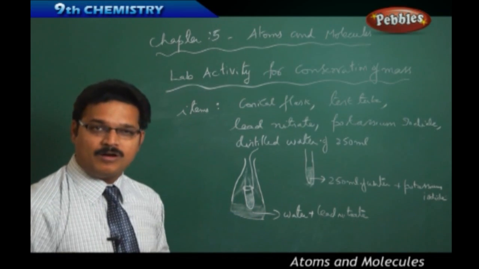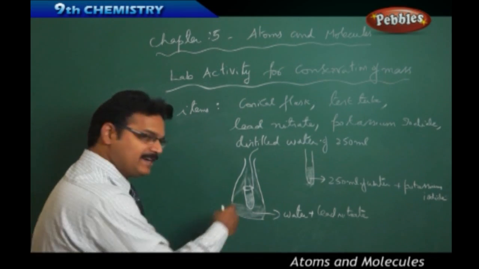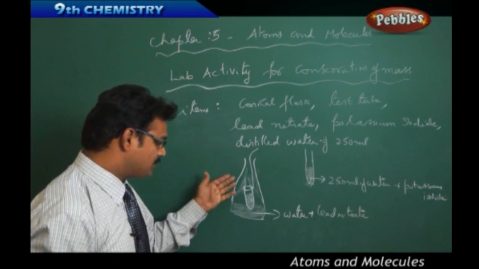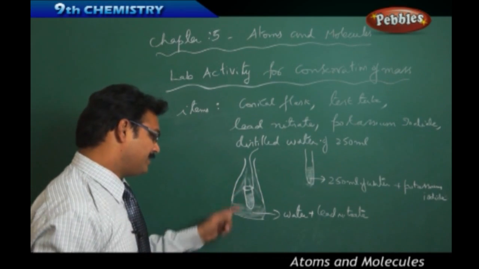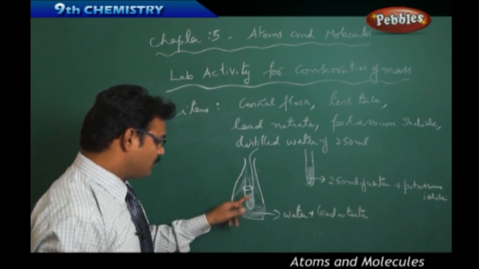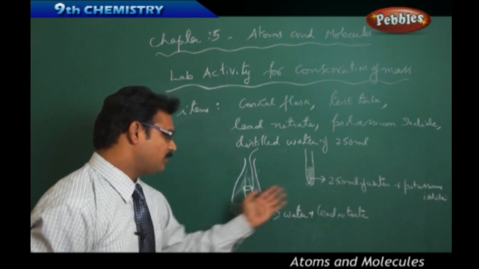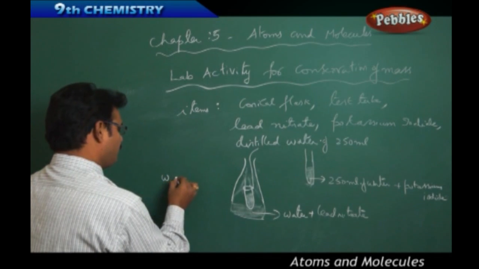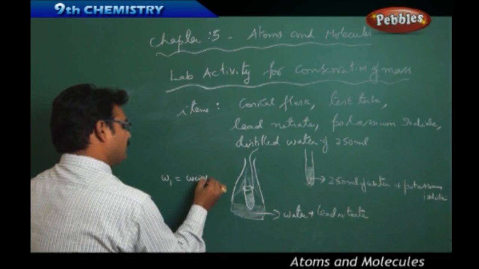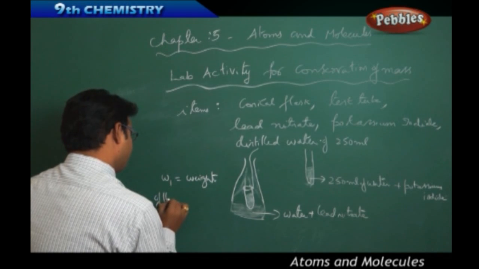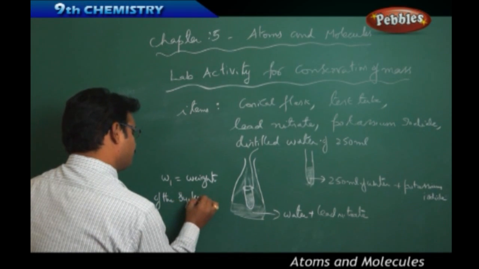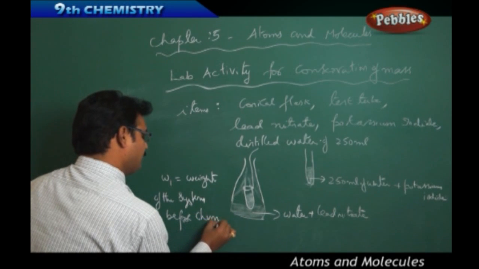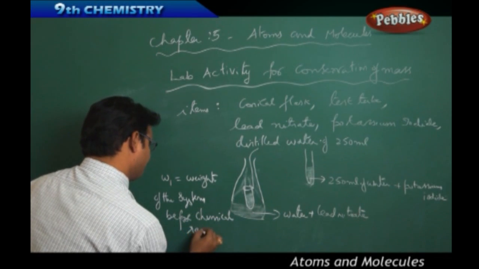Now you take the weight of the system: the water and lead nitrate solution plus conical flask plus test tube plus the 250 ml water and potassium iodide solution. Let the weight be W1, which is the weight of the system before chemical reaction.